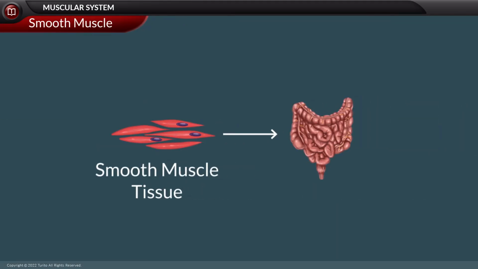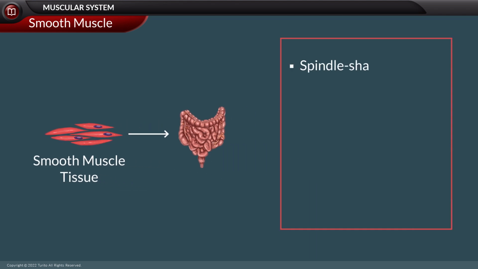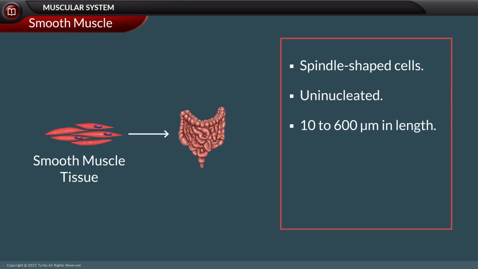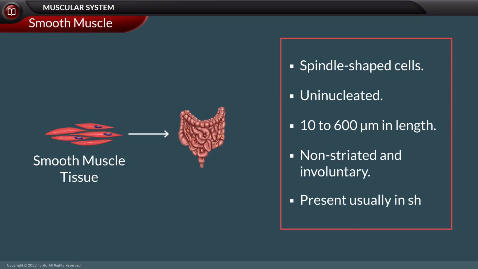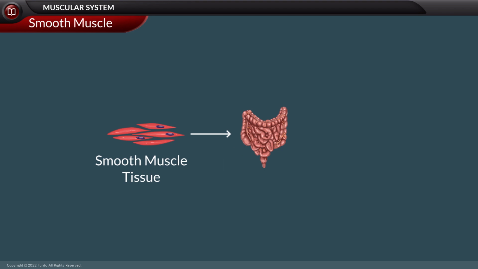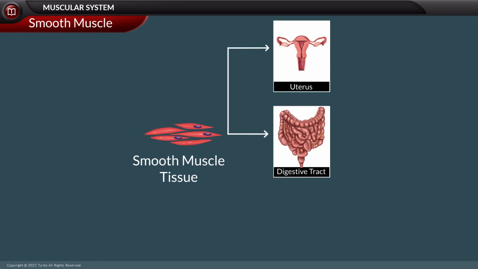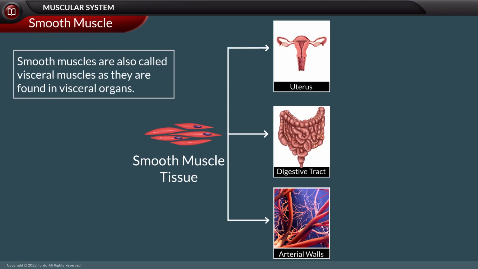The second type is the smooth muscle tissue that possesses spindle-shaped cells with a single central nucleus. Their size range varies from 10 to 600 micrometers in length, and they are the smallest types of muscle cells. Smooth muscle tissues make up smooth muscles that are non-striated and involuntary. These involuntary muscles are usually present in sheets. These muscles are located in various internal structures, including the digestive tract, uterus, and blood vessels, such as arteries, thus called visceral muscles.